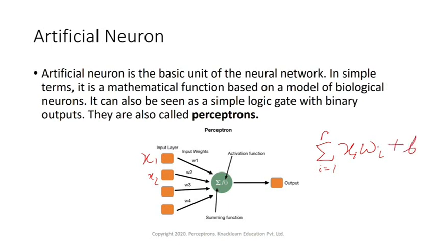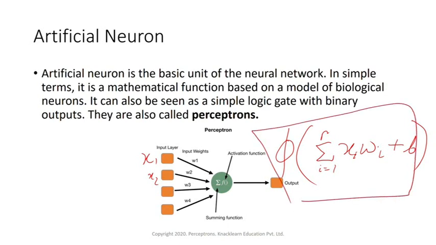Then on top of that we have something called an activation function on top of this summation data. So here in a mathematical model, we take the inputs and assign them some weights, which tell us which one carries more weightage.